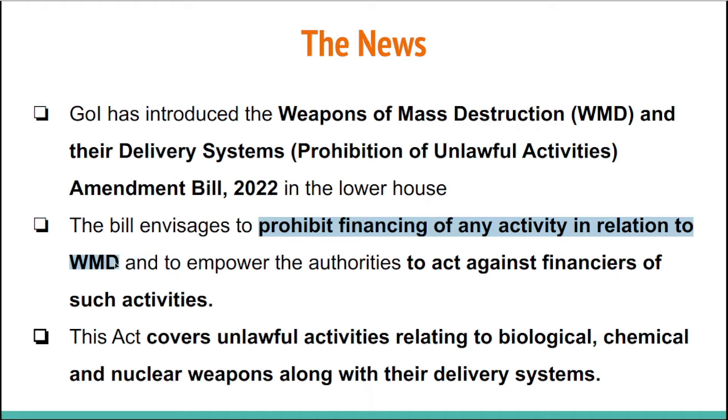So basically they are going to prohibit any activity which is related to weapons of mass destruction and its funding. This bill is also going to empower the authorities to act against financiers of such activities. The original act covers unlawful activities relating to biological, chemical and nuclear weapons along with their delivery systems.